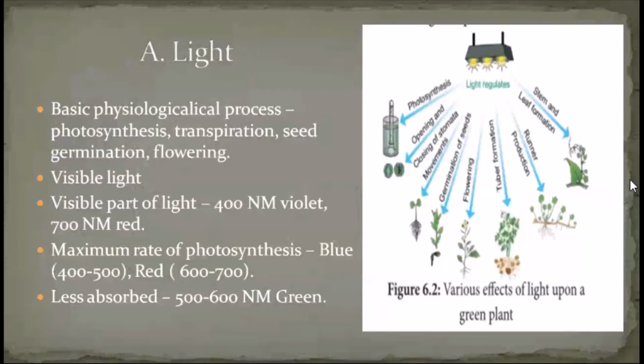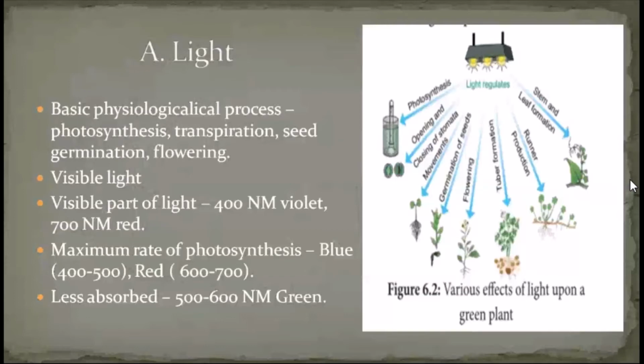What are the visible parts of light necessary for plant growth? We discussed red light as well as blue light. Red is more suitable for plant growth, and plants also absorb blue light, but the light absorbed in the most amount by plants is in the range of 600 to 700 nanometer. This is the red visible spectrum of light.